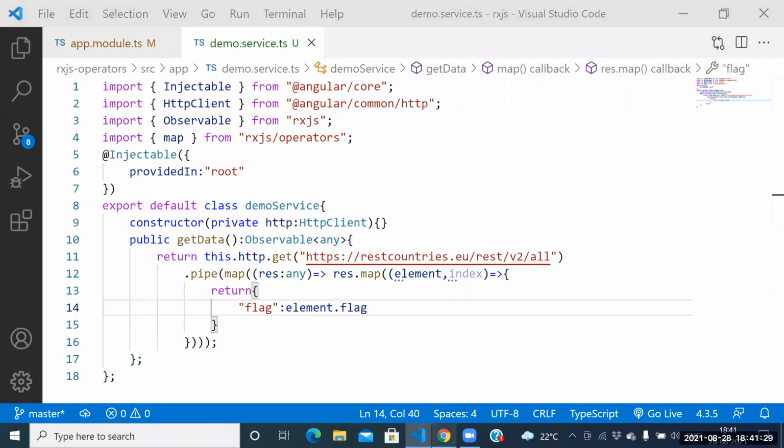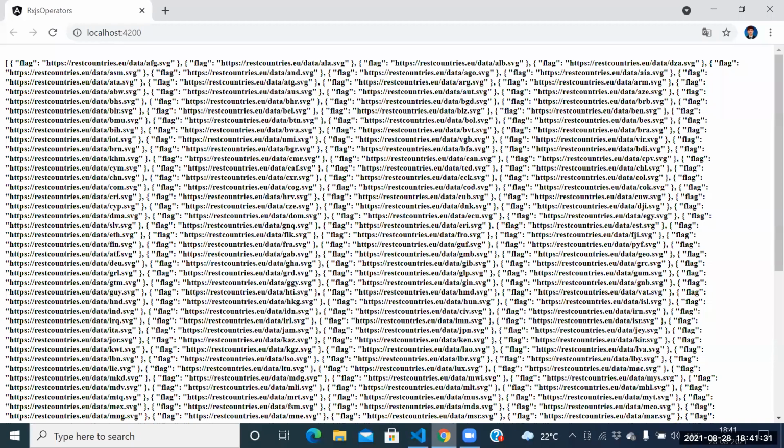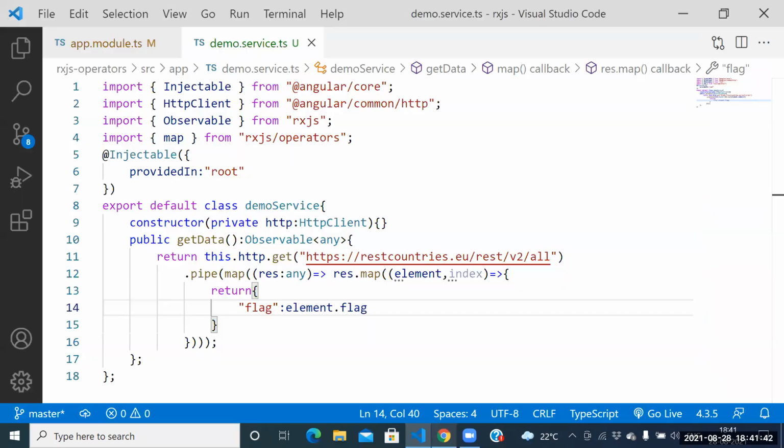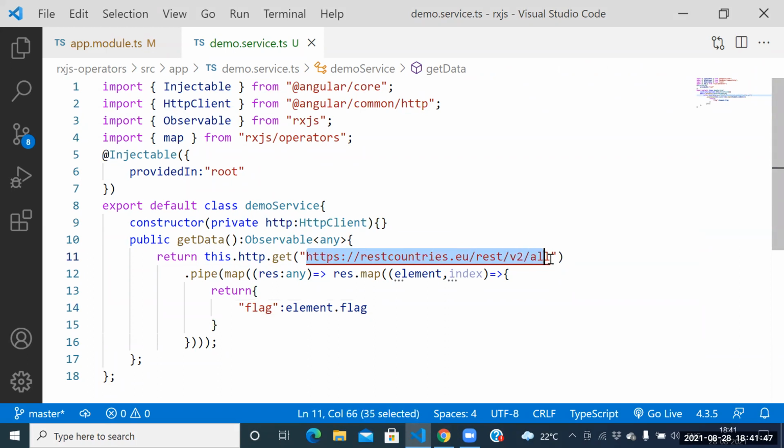Are you getting the whole result or only the flag information? Only the flag info. Then what do you call that function? The map function. Okay, now guys, in a single shot, if you people can't understand, I will explain once again.